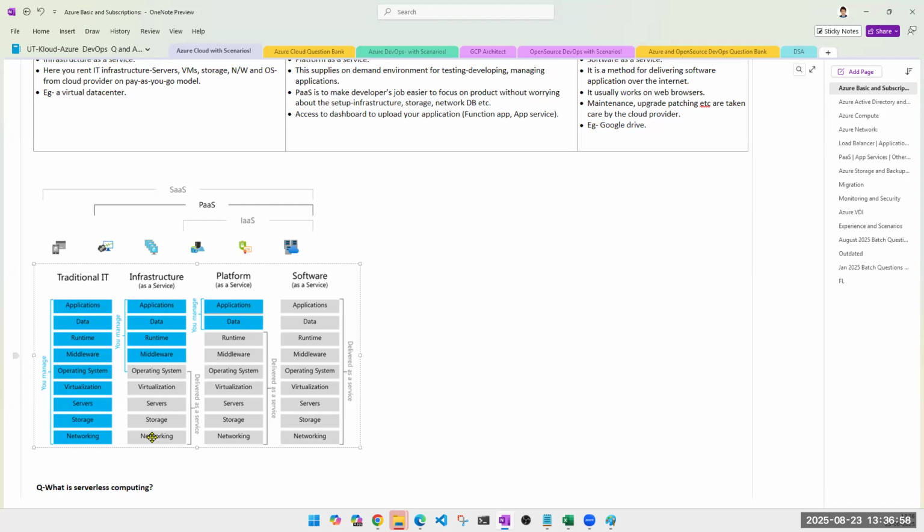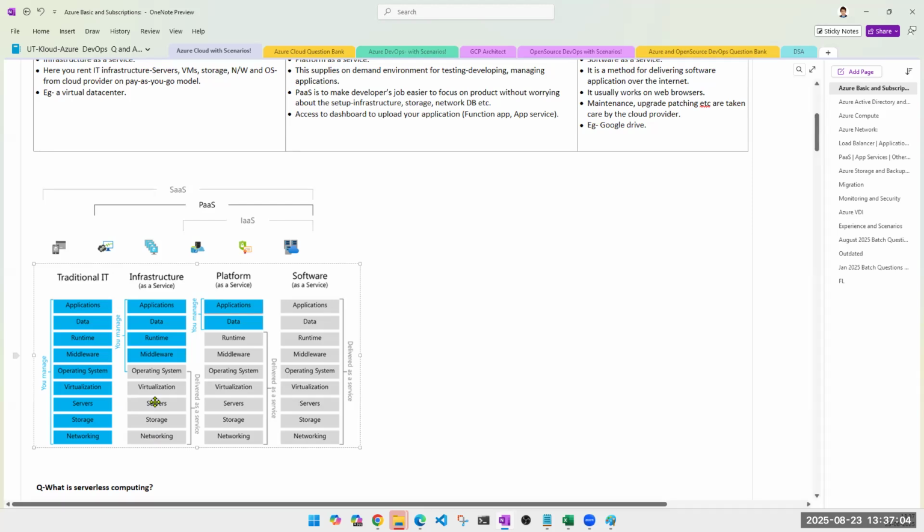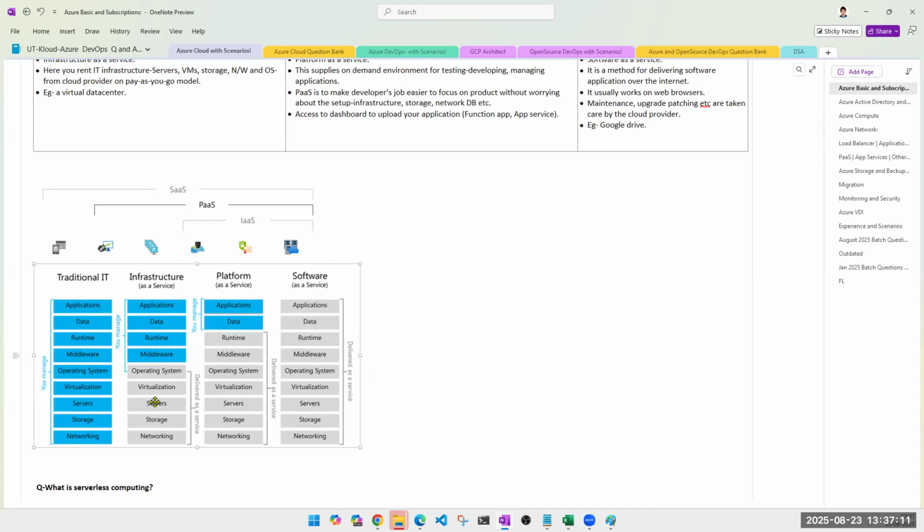Storage, you will have to decide and discuss what kind of storage you need, what kind of storage you should be using. Servers, though you are not purchasing that hardware, you decide what type of RAM to use. Numbers you're not deciding, but type, etc.